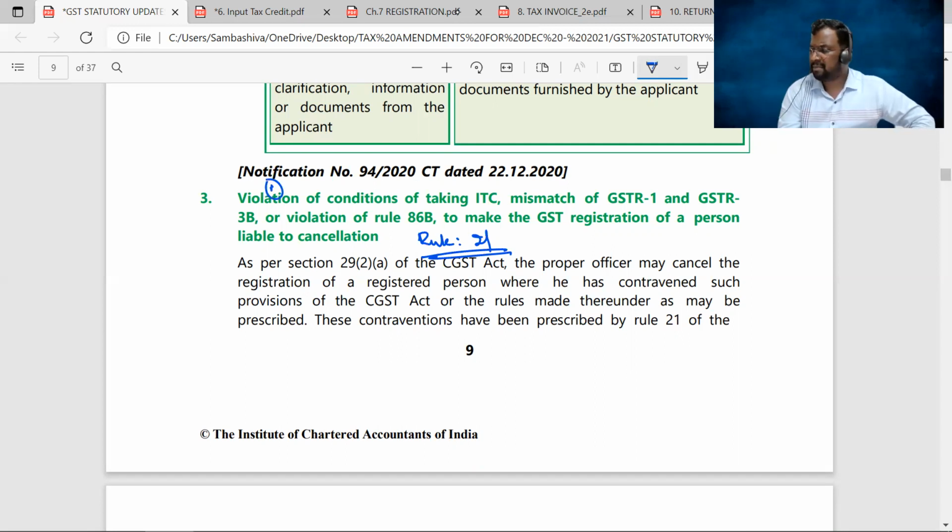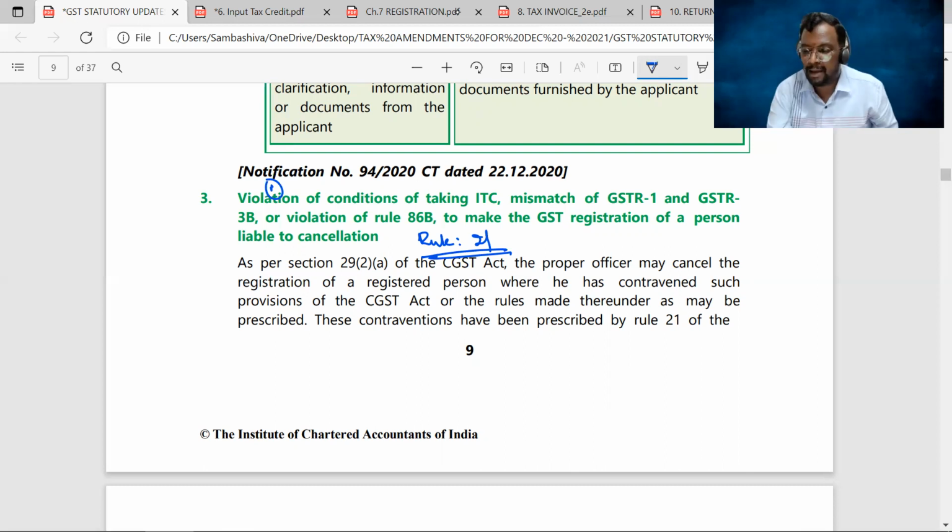For the purpose of claiming the input tax credit, you have to satisfy certain conditions. You must have documentary evidence, so an invoice should be there. In that invoice, the tax element should be mentioned separately. We have studied some such conditions. If you violate any of them but still claim input tax credit, your registration certificate is subject to cancellation.